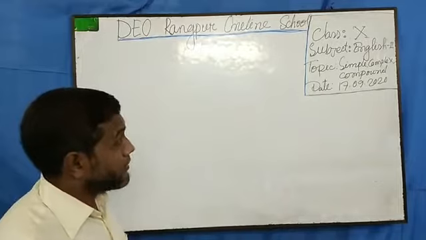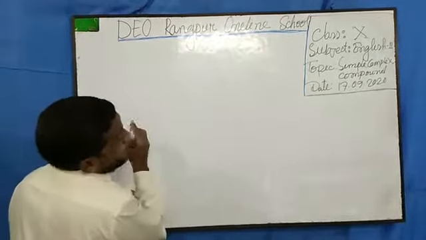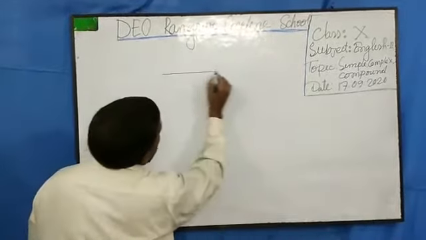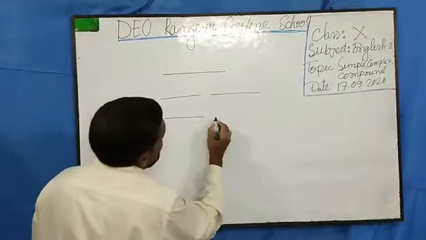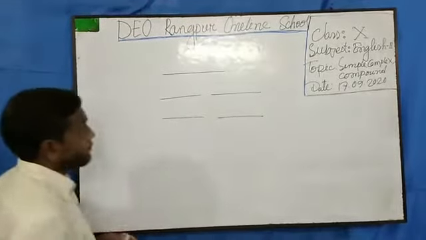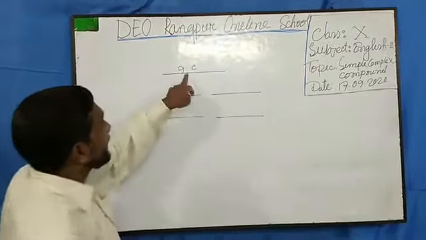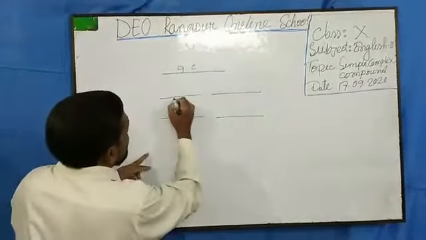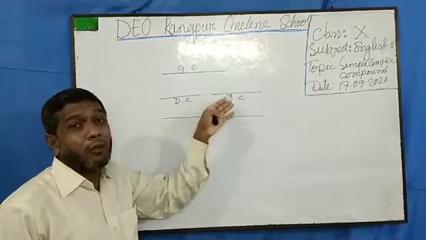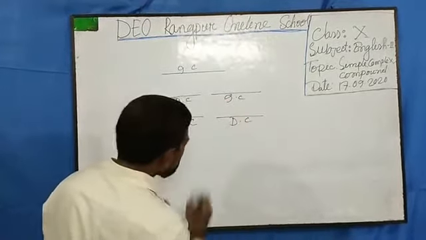So dear students, just look at where I finished my lecture in my last class. I am giving some symbols so that you can remember. I told you that this is a single clause, this is an independent clause, and if the sentence has two clauses, one dependent and one independent, it may be independent or dependent.